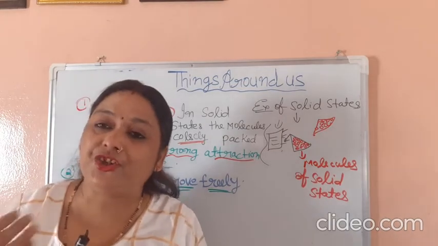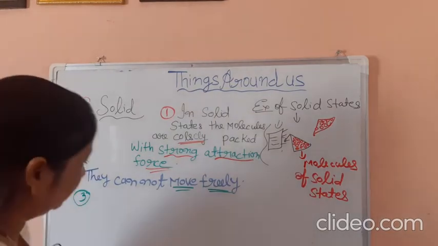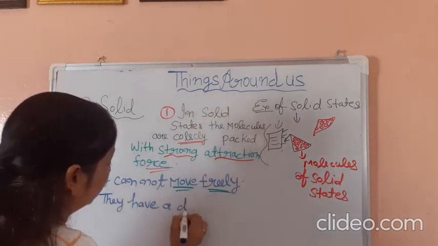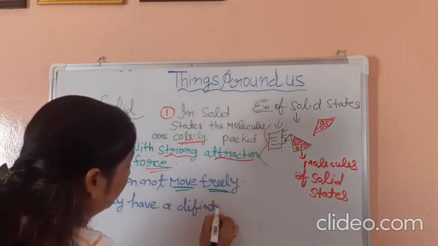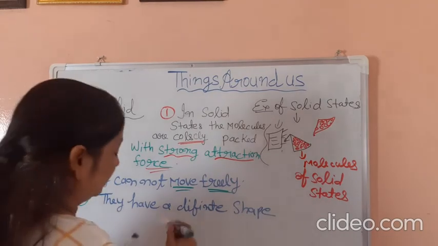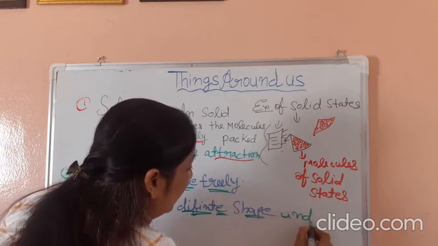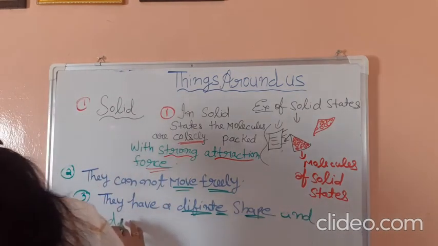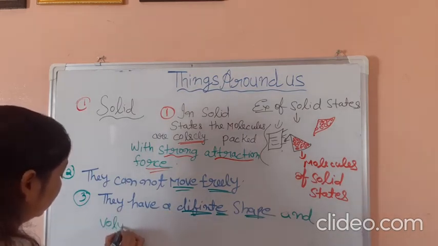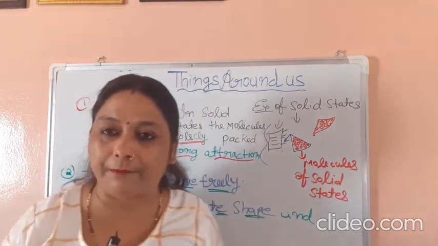And the third point: they have a definite shape and volume. Here keep in mind, definite shape and definite volume. This is a very important characteristic of solid. They have a definite shape and definite volume.